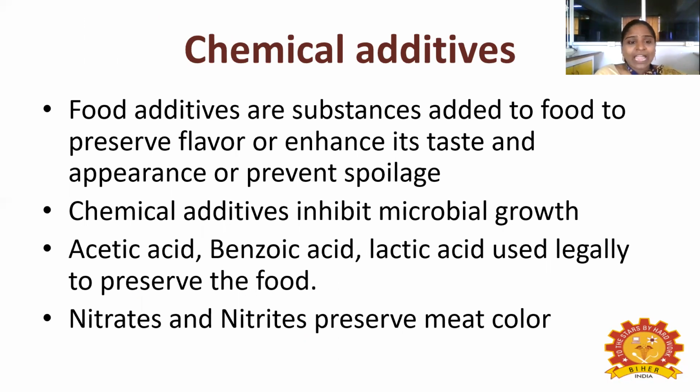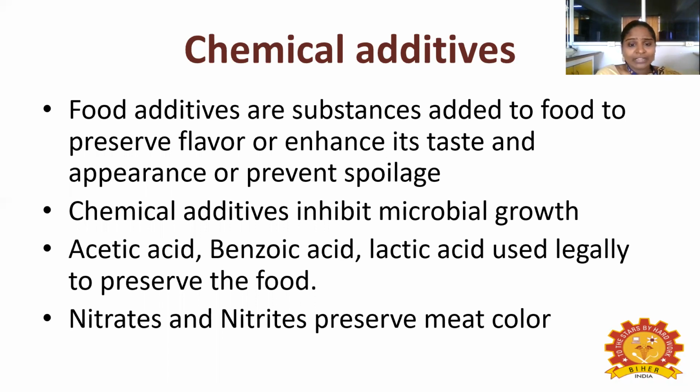These are added to the food to preserve the colors and flavor, and are also used to enhance its taste and appearance and prevent spoilage. Chemical additives inhibit microbial growth. Normally food additives are used to preserve the color, flavor, appearance and prevent spoilage.